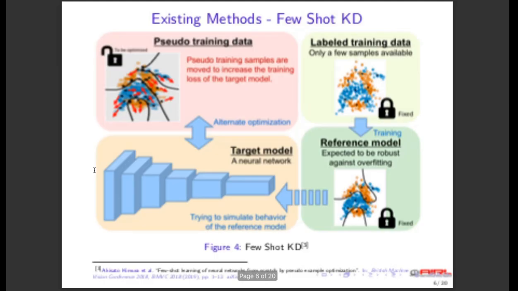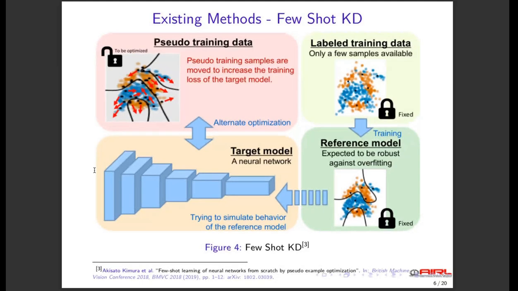better generalization. Distillation has also been used to transfer desirable properties of smaller models, such as robustness to overfitting, to bigger ones. The requirement of large data to train bigger models is addressed by augmenting the existing samples with perturbed ones. The perturbations are computed by ascending the gradient of the loss function. This method is presented in the paper Few Shot Learning of Neural Networks from Scratch by Pseudo Example Optimization.